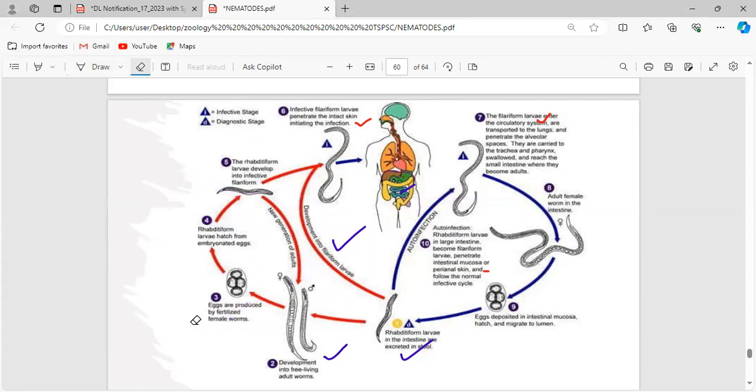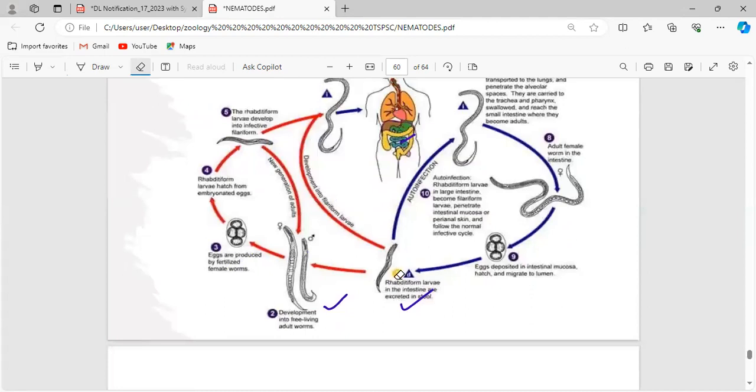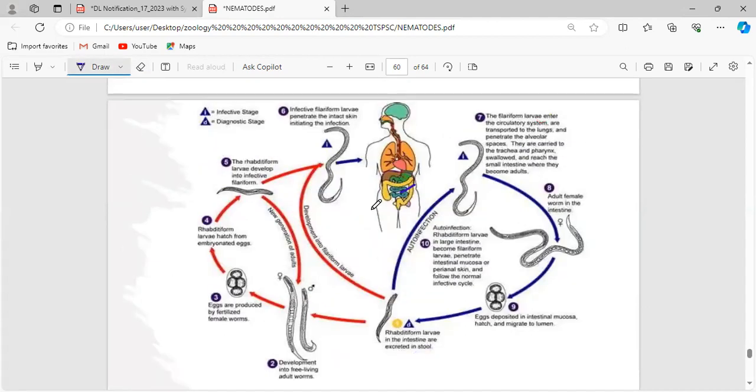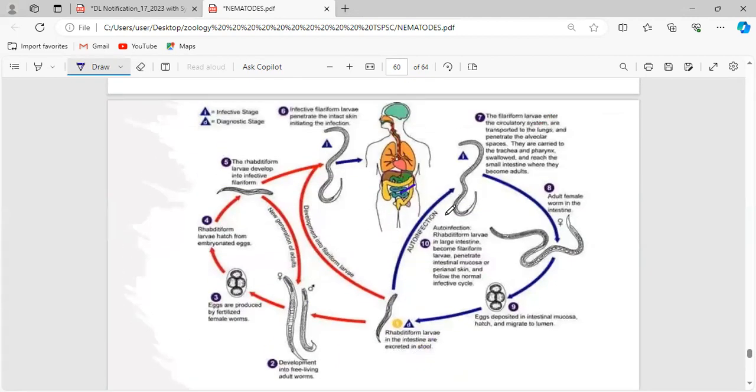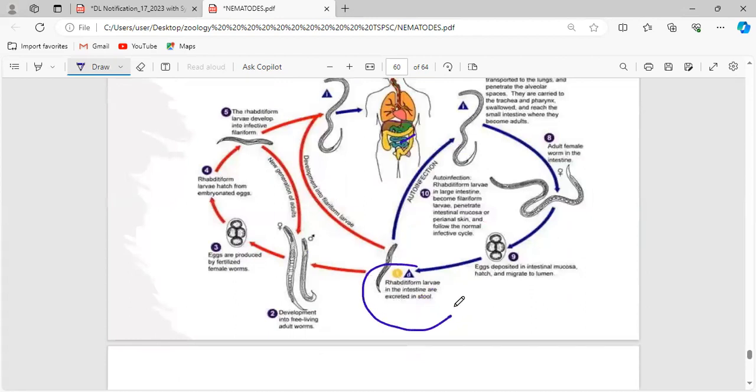Up to this, everybody clear? Now I'm going to explain a new concept, auto-infection. This auto-infection is also seen in some other parasites. Just go through the slides and find out what it is. See, the rhabditiform larva will be there. I said two happenings are possible. The filariform larva can develop into the adults. The other possibility is what is said to be auto-infection.